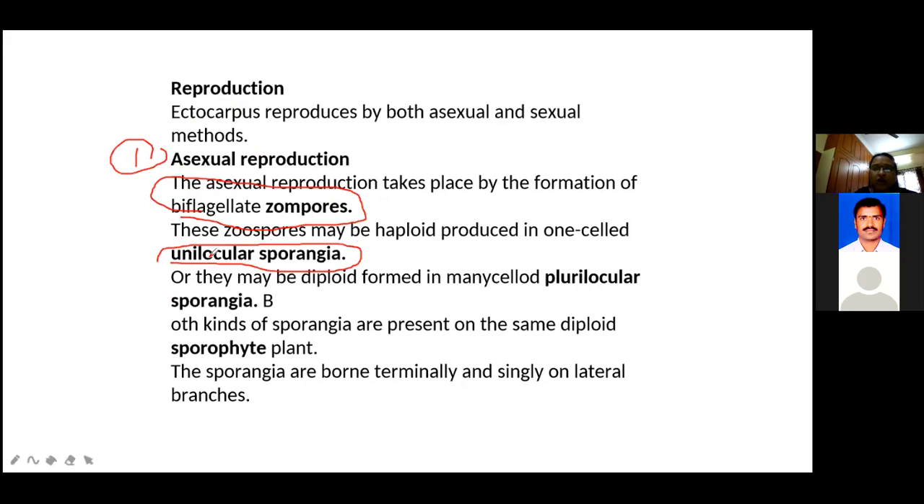The first one is unilocular sporangia. Unilocular sporangia are formed on the diploid plant. The diploid plant produces the unilocular sporangia. The terminal cells of the bractlet increase in size to take a globose or ellipsoid form. The diploid nucleus of the unilocular sporangia produces diploid nuclei.